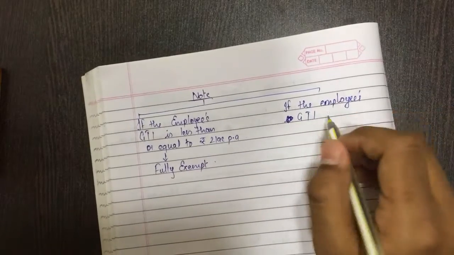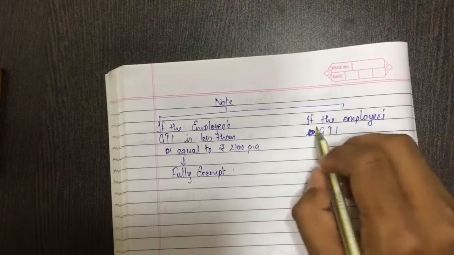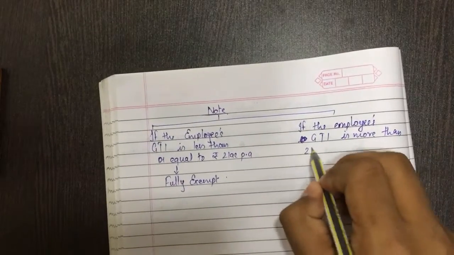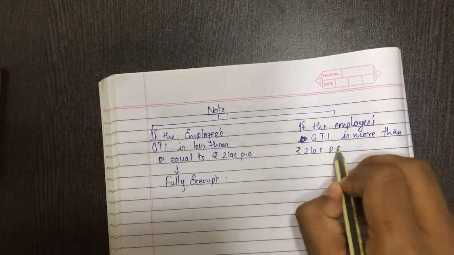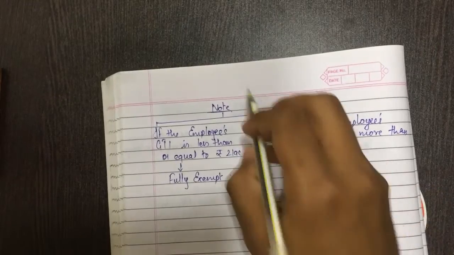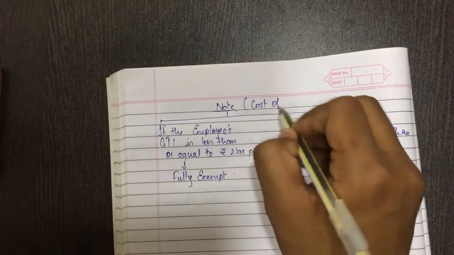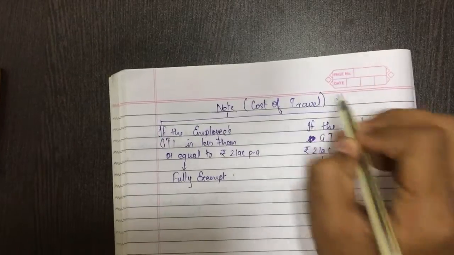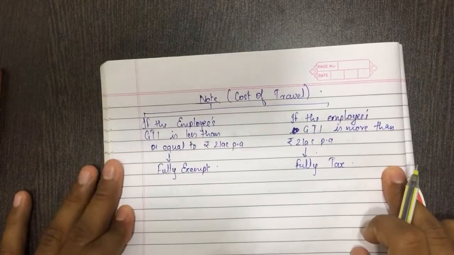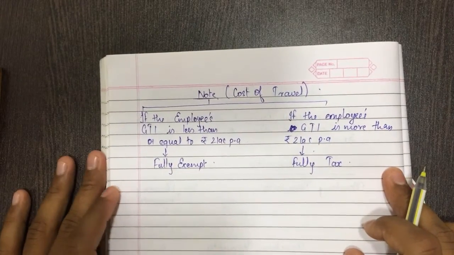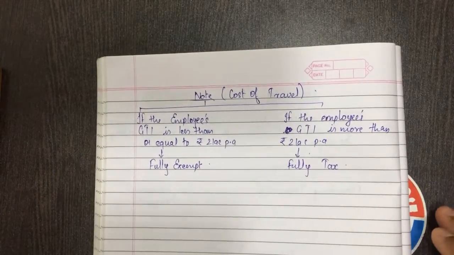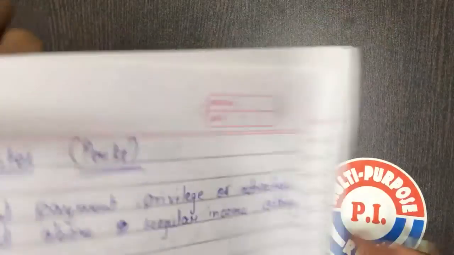I hope you all are aware of this. Gross total income, if the employee's gross total income is more than rupees 2 lakhs per annum, then it is fully taxable. What is fully taxable? I'm writing here cost of travel, so that you will find it easy. Please copy this much. Pause the video and copy this much. Then we'll revise it again. I hope you all have copied.